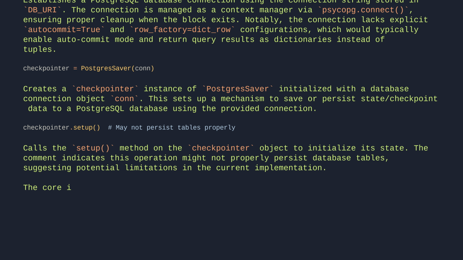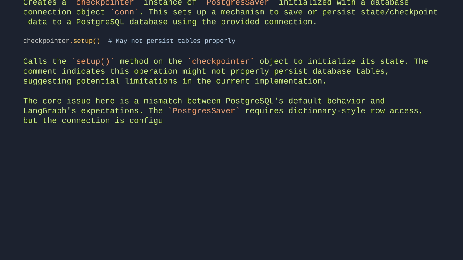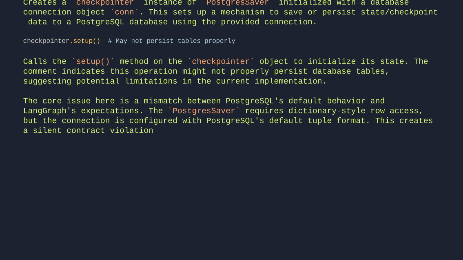The core issue here is a mismatch between PostgreSQL's default behavior and LangGraph's expectations. The PostgresSaver requires dictionary-style row access, but the connection is configured with PostgreSQL's default tuple format. This creates a silent contract violation that only surfaces at runtime when the code attempts to access columns by name.